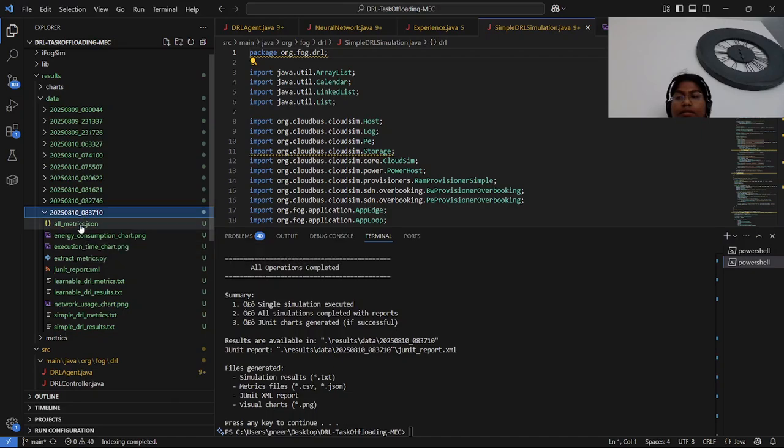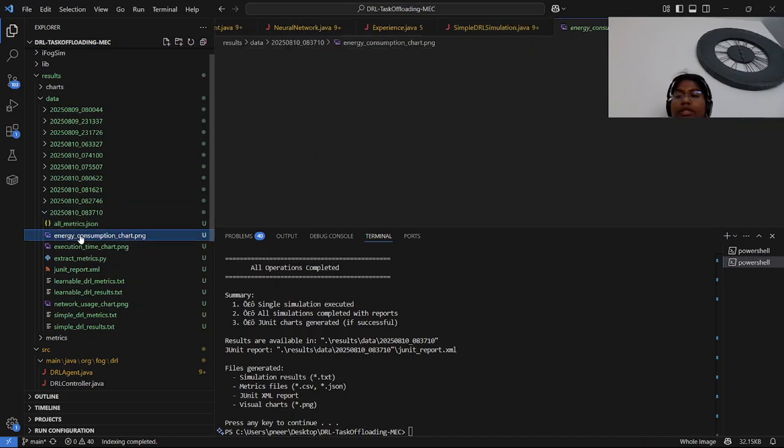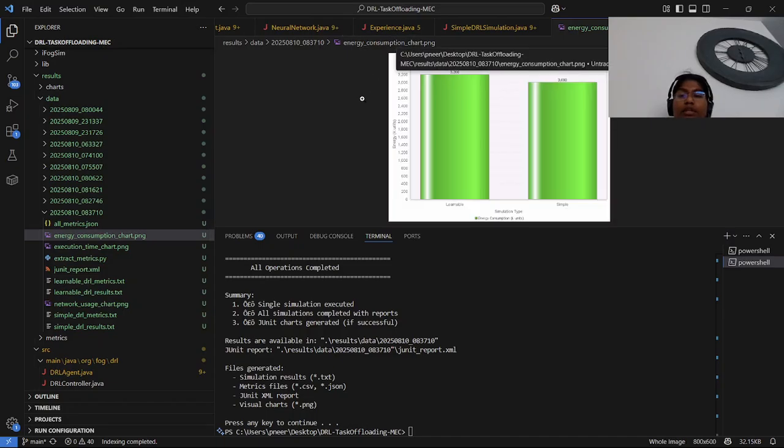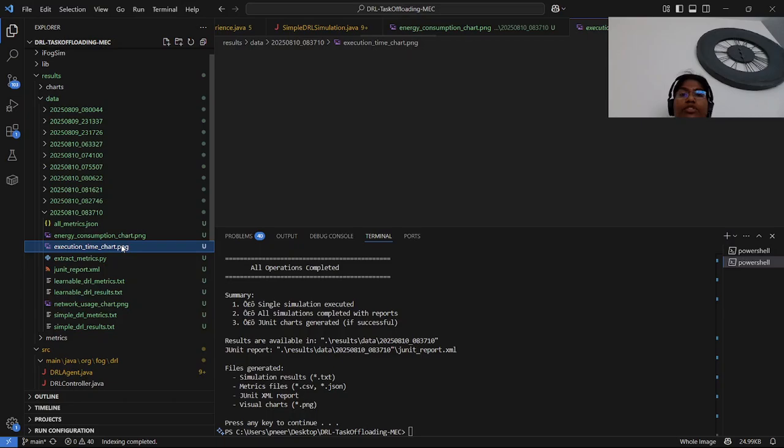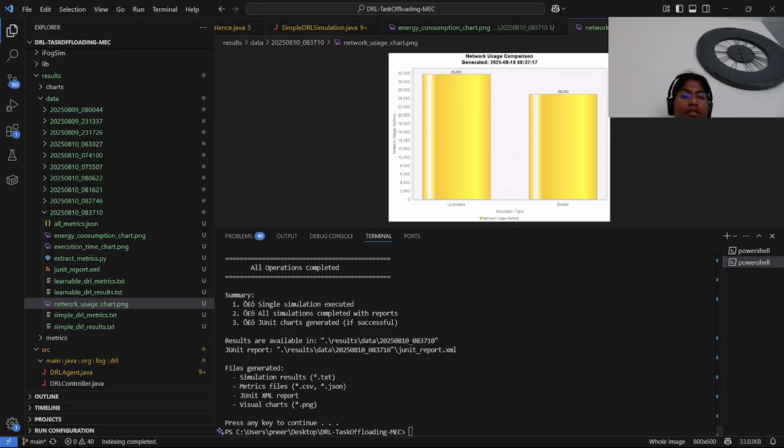This is a recent one in the data. We had three images like energy consumption, execution time chart, and network usage chart. This is the recent file based on the timestamp, we can say. Here we compared simple and learnable versions. After comparing, the key findings are the learnable version has the lowest drop ratio and fewer missed deadlines, and it has better resource usage and efficiency.